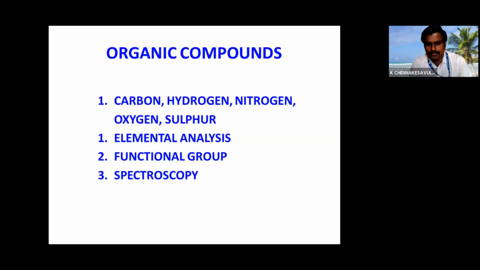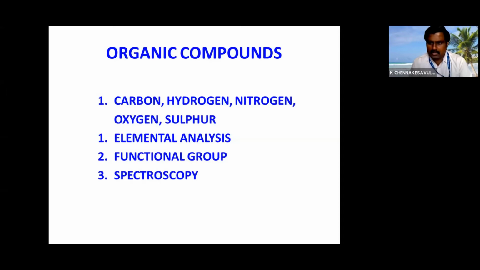Generally, if we want to find the empirical formula or molecular formula, we do the elemental analysis and we get the empirical or molecular formula for known compounds. For known compounds, it is not a problem. We can directly do the elemental analysis and confirm whether the compound is a real one or not, or an impure one.